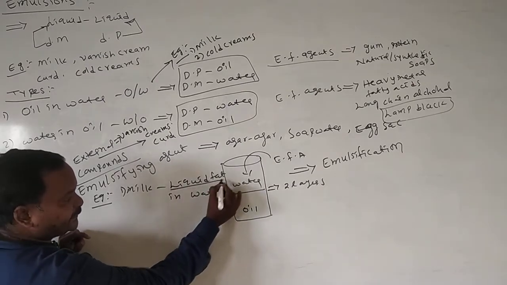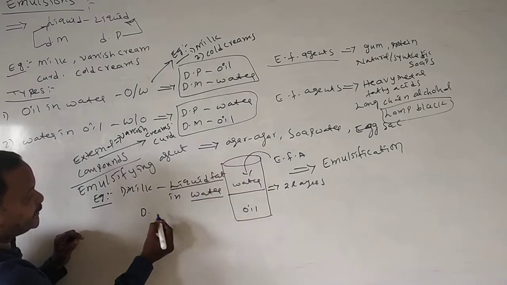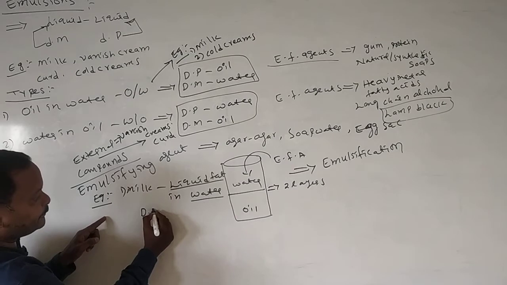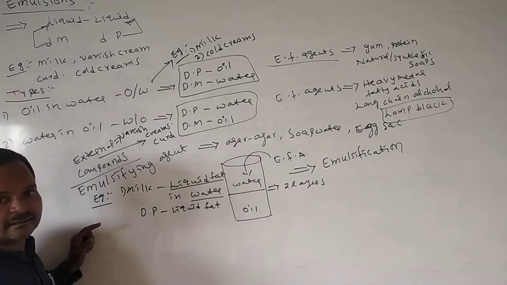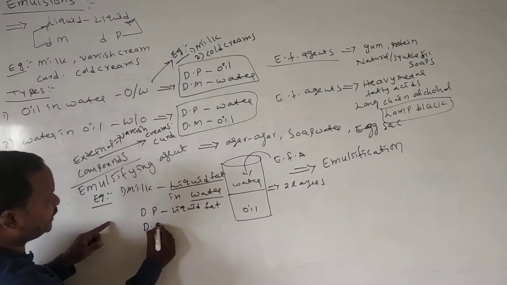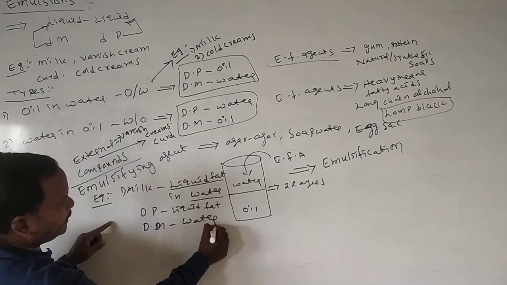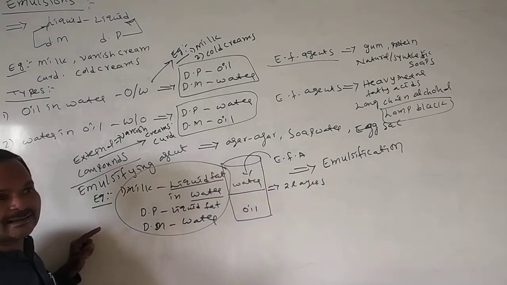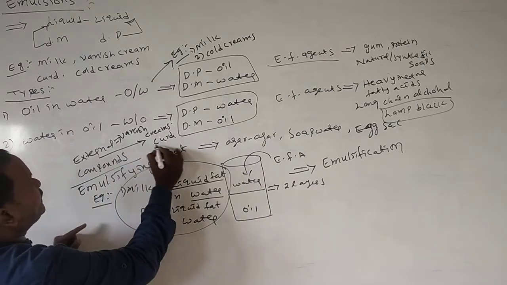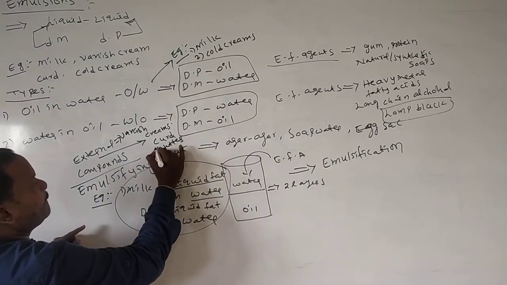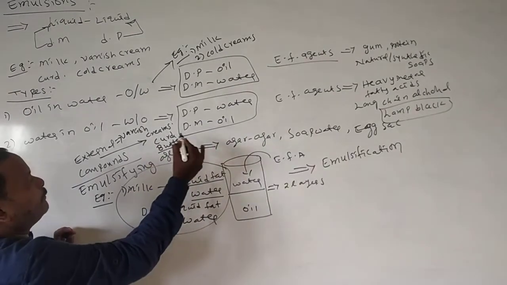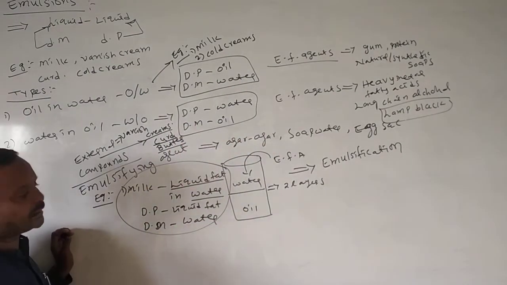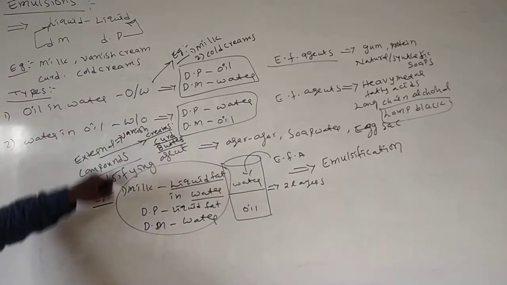Here liquid fat is less, water is more, so the dispersed phase here is liquid fat. The dispersion system or medium is water. In vanishing cream also, oil is less. The best example for this is butter also. Oil in water: oil is less, water is more. Butter, curd, creams, all those are the best examples for oil in water emulsion.